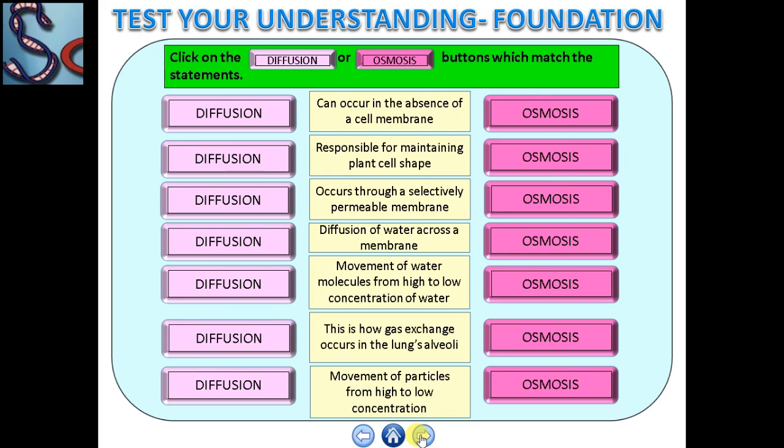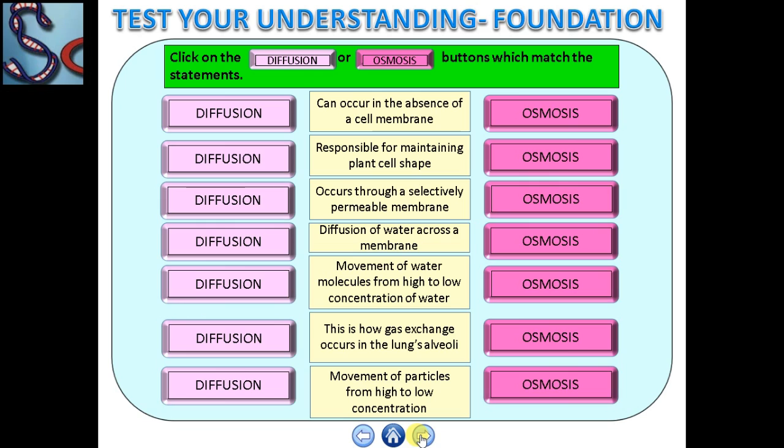Now, here we start your understanding questions in order to check what you understand about osmosis and diffusion. Okay, now you just have to click or note in your copy whether it is a diffusion property or an osmosis property. Number one is: can occur in the absence of cell membrane. Which one? Diffusion can occur in the absence of cell membrane, or osmosis can occur in the absence of cell membrane.